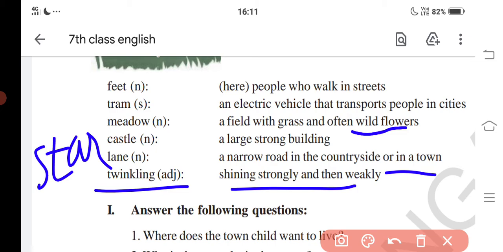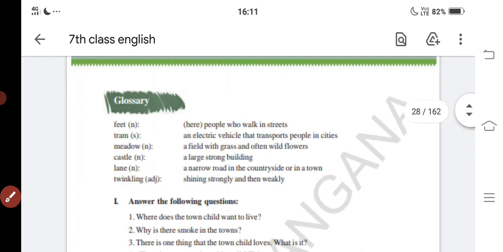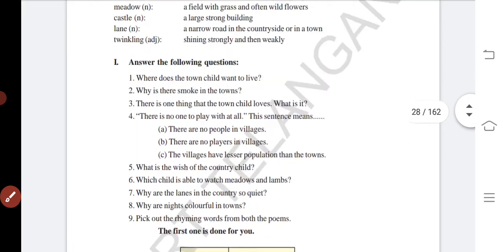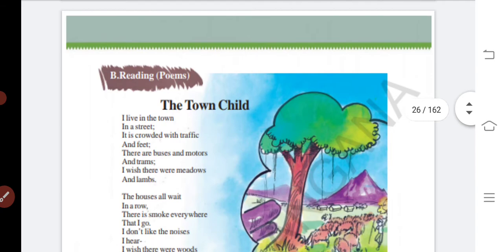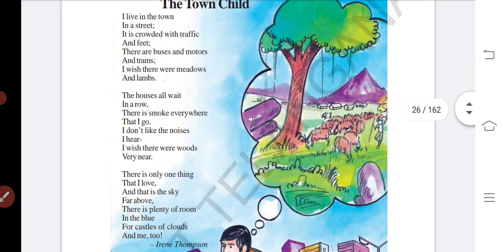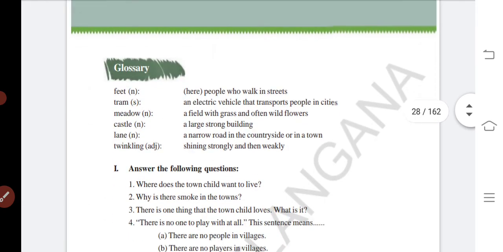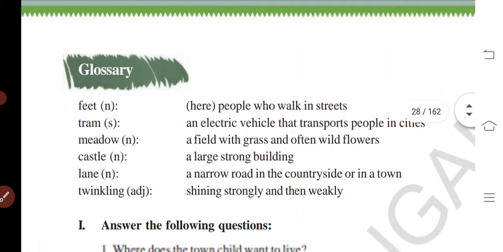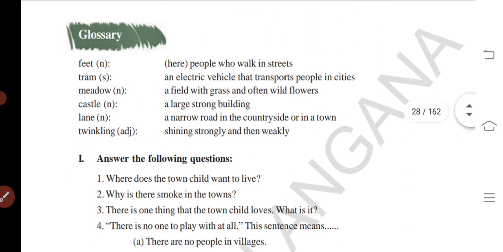Okay, that's all for the video. In the next video, we'll be discussing further bits. In this video, we have covered the poem. We have started reading, that is the poem, Town Child and Country Child, is finished, and we have explained the glossary. In the next video, we will be discussing question answers and further bits. Thank you.